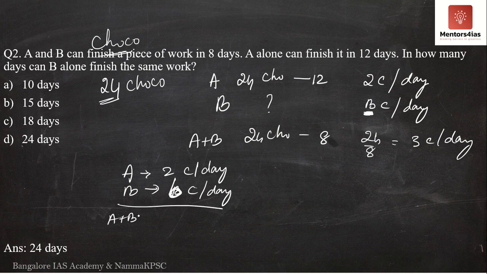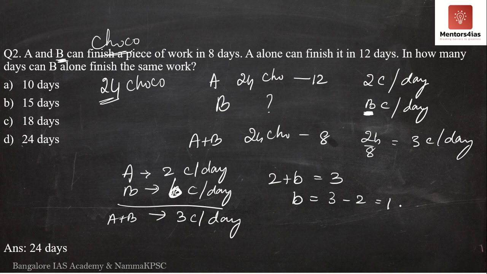If both of them are working together, they eat 3 chocolates per day. Meaning, 2 plus b should be equal to 3. Correct? Therefore, what is b? b is nothing but 3 minus 2, which is equal to 1. Meaning, B eats 1 chocolate per day. If he can eat only 1 chocolate per day, how many days will he take to eat 24 chocolates? Obviously 24 days. Therefore, again, the correct answer is 24.